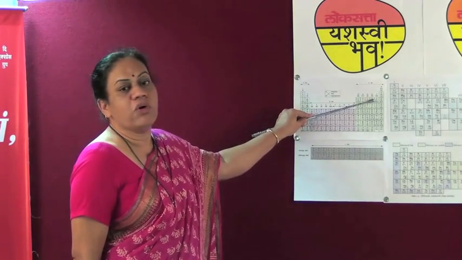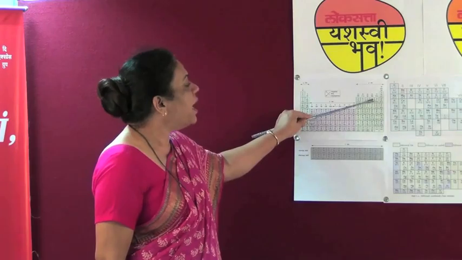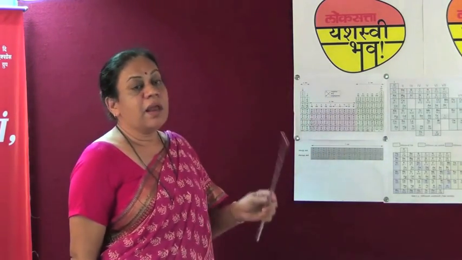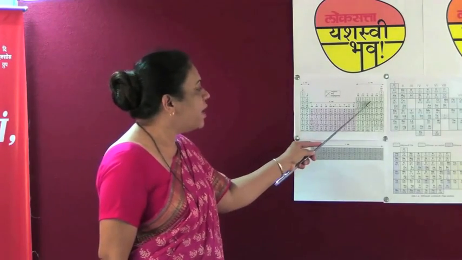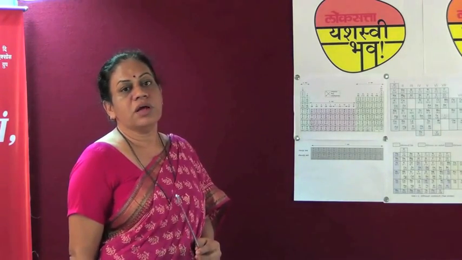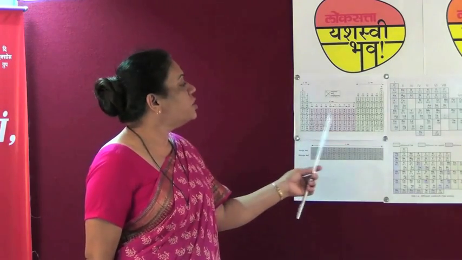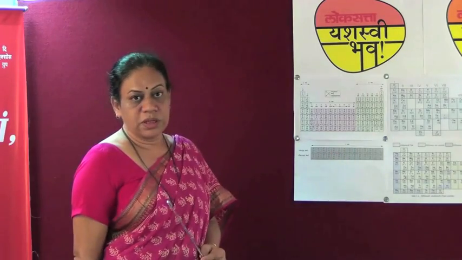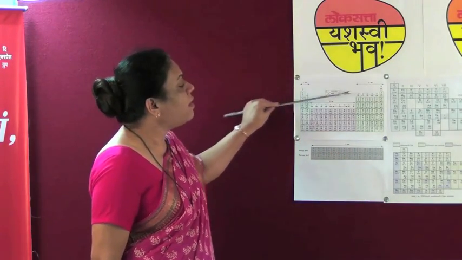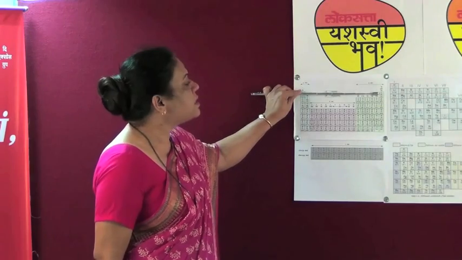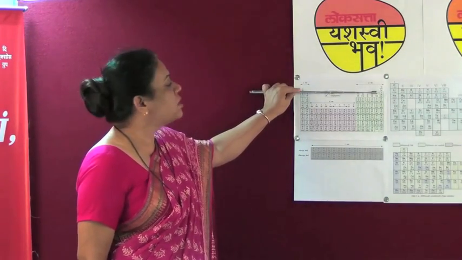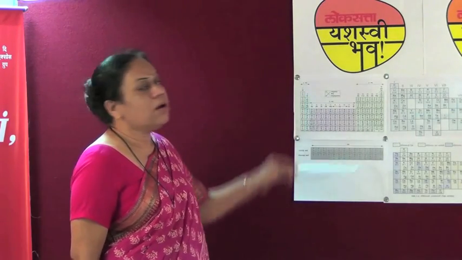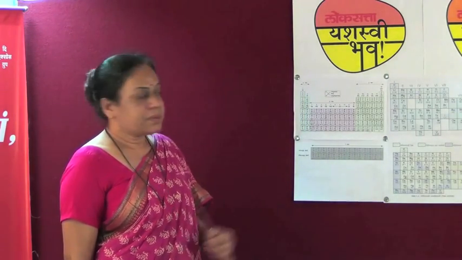The atomic number of fluorine is 9, hence its electronic configuration is 2 and 7. The number of valence electrons is 7, hence fluorine will belong to the 7th group. You may also check all the other elements which are given in 18 different groups. You will see that in the modern periodic table, the last group, that is the 18th group, is also called the 0 group. It includes all the inert or the noble gases.